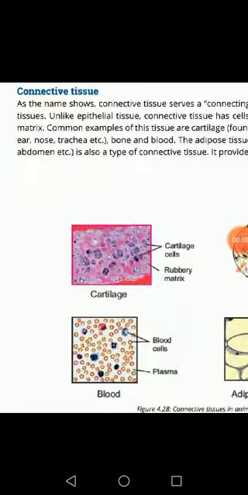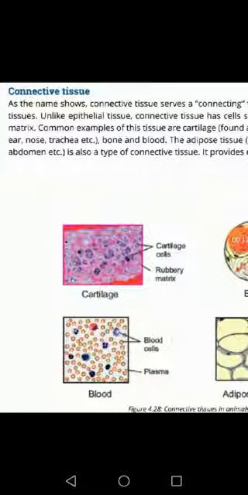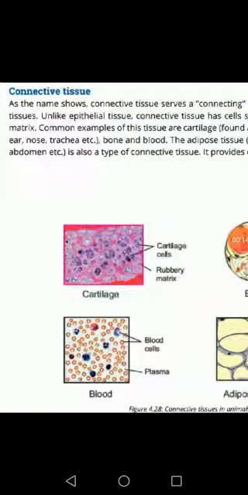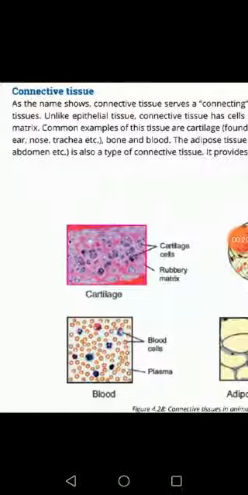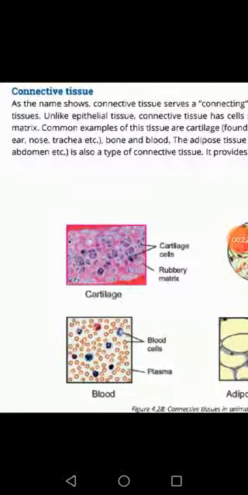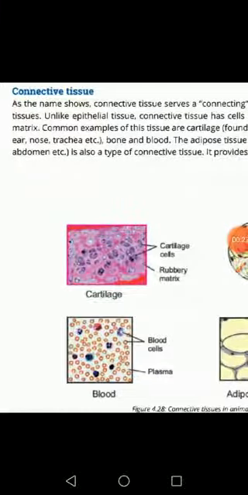We are discussing animal tissues. We have discussed one type of animal tissue, that is epithelial tissues, in our previous class. Now we will discuss the other three types of animal tissues, that is connective tissue, nervous tissue, and muscle tissues in today's class. First of all, we will discuss connective tissues.